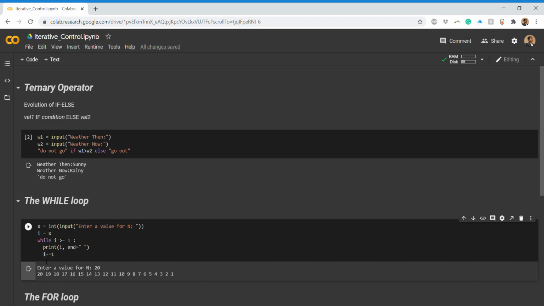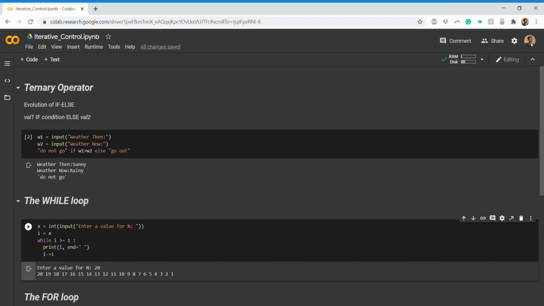Now again the control goes here. It will check 19 greater than or equal to 1. Yes, it is true. It will print 19 with a space and decrement. It becomes 18, and so on up till it reaches 1. When it reaches 1, it will again check the condition. It is true. It will print 1, and the space is also printed. There is one space which you can't see here, and now 1 is also decremented. Now the value of i is 0.